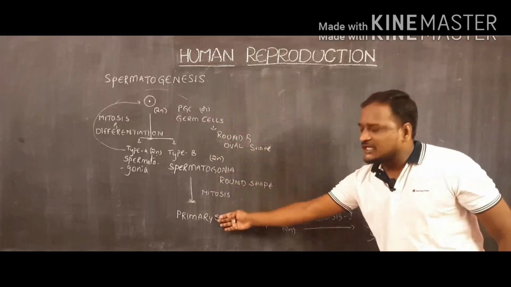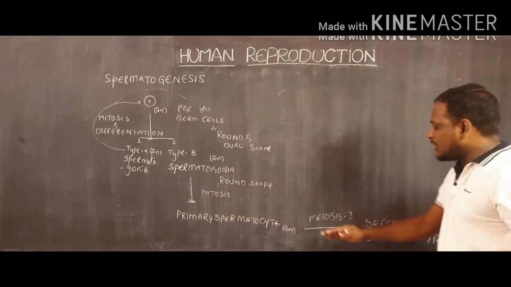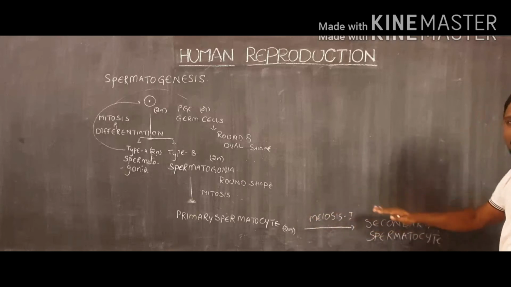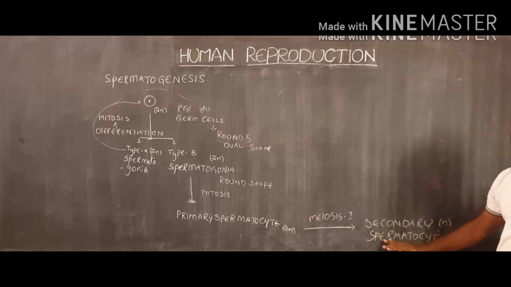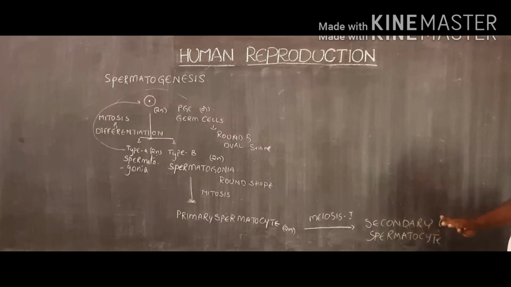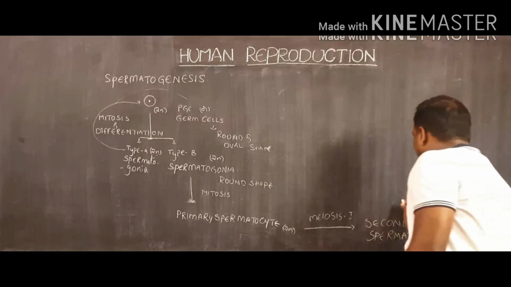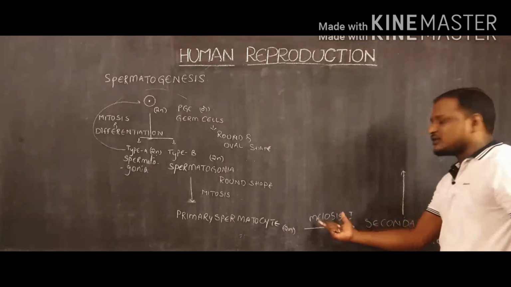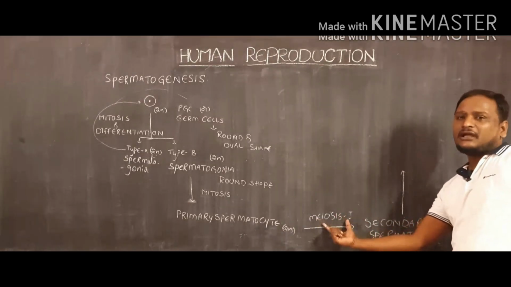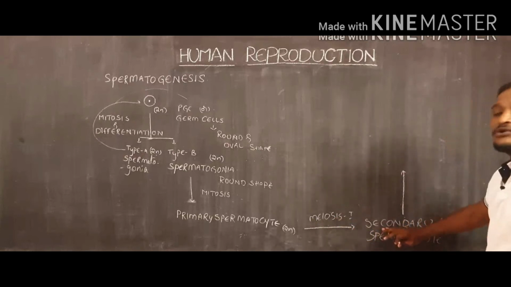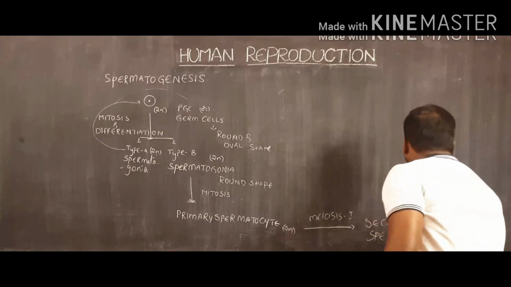Up to this point, all the cells exhibit diploid nature. But because of the meiosis 1 division, the primary spermatocyte produces two secondary spermatocytes which are haploid in nature. Only one set of chromosomes is present in the secondary spermatocyte. And then the secondary spermatocyte conducts the remaining process, meiosis, which divides into meiosis 1 and meiosis 2. Here meiosis 1 is completed, and then the secondary spermatocytes undergo meiosis 2 division.